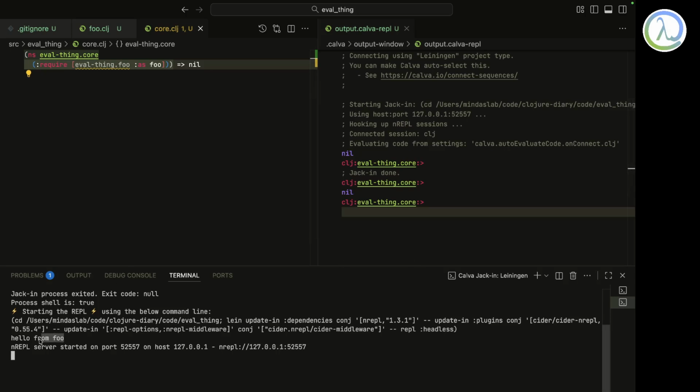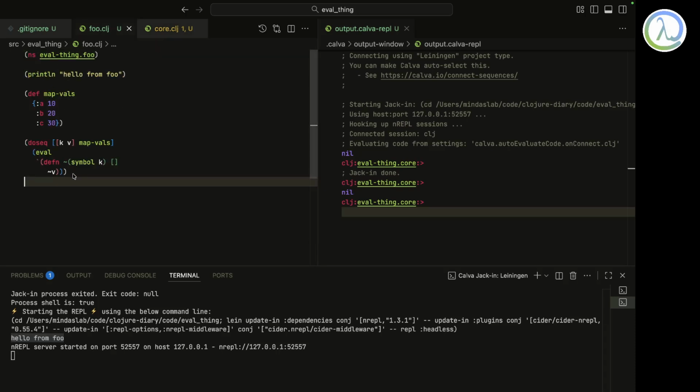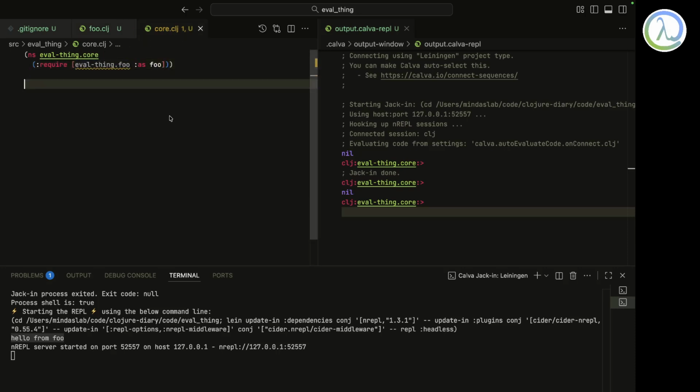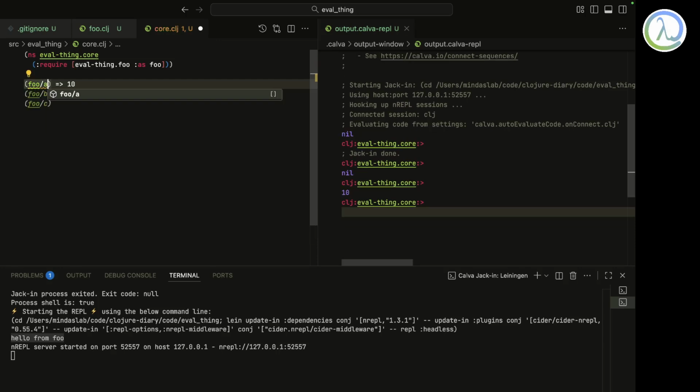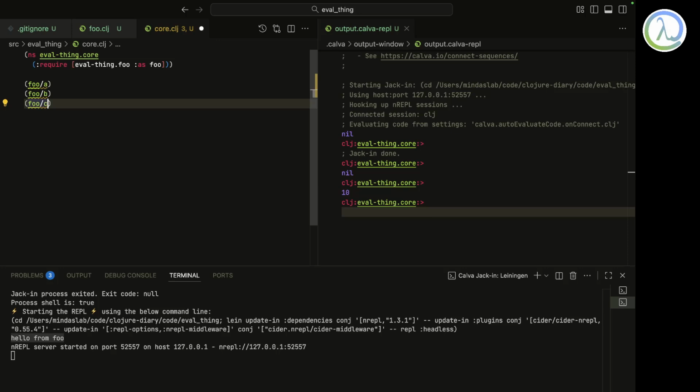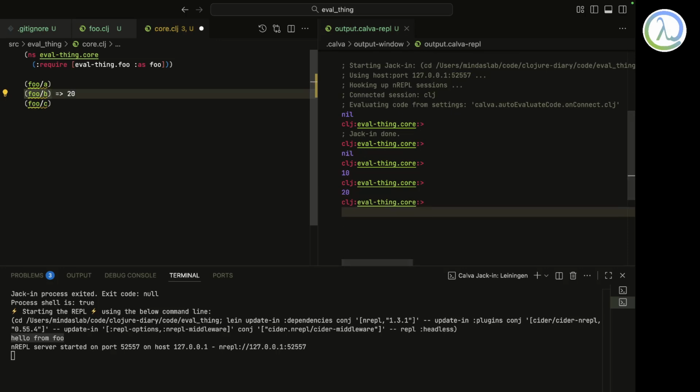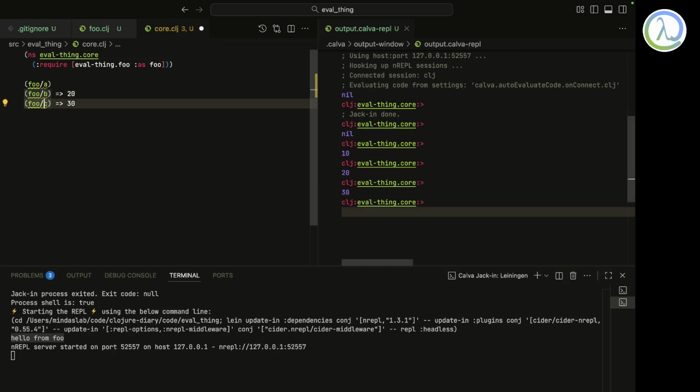Yeah, so if I execute, I just get hello from foo over here, if you can see. So it means what happens is everything gets executed. This doseq also gets executed, this eval also gets executed. So I assume that I have these three functions A, B, and C, right? So now I'm calling foo A, and I'm getting 10. And similarly, I have foo B and C. So I get 20, and then I get 30, right?